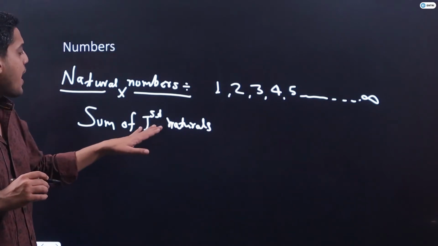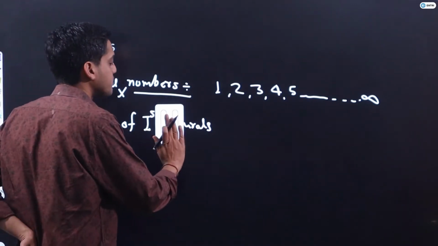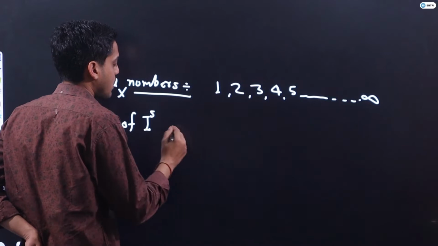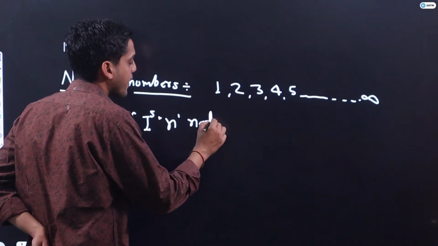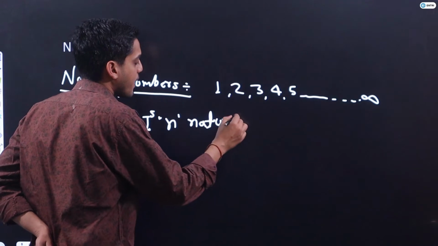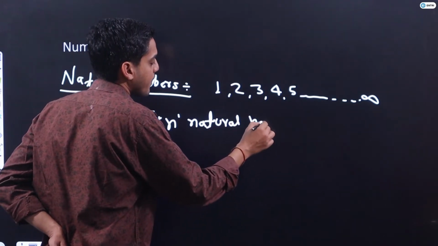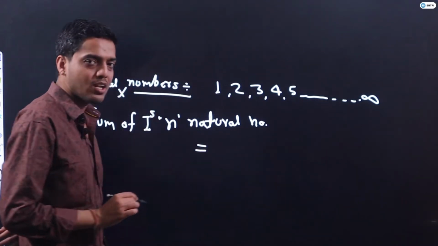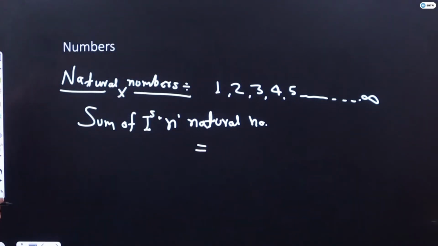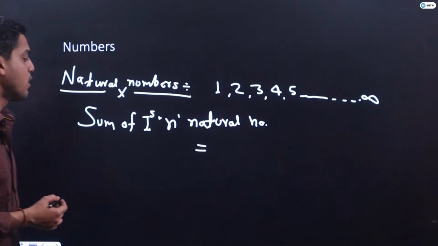Sum of the first n natural numbers. What is the sum of the first n natural numbers? I think we all know the formula.